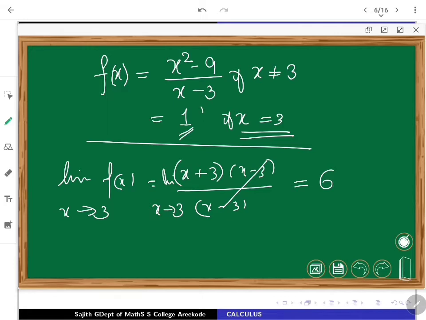If you are ready to change this value to 6, you will get continuity there, right? So such things we can talk of. Even if you are not given the value at x equals 3, you can make it continuous by defining f at 3 as 6. Now, this is the way to understand various functions. Let us look at some more examples.